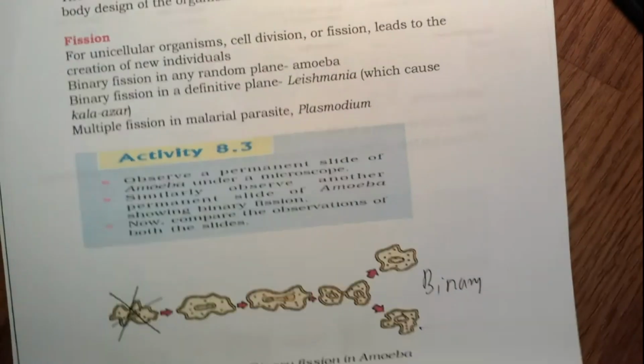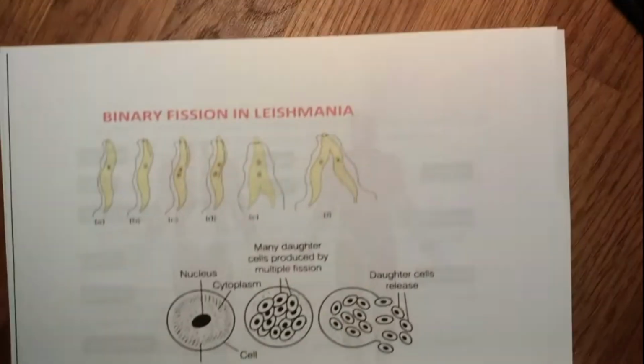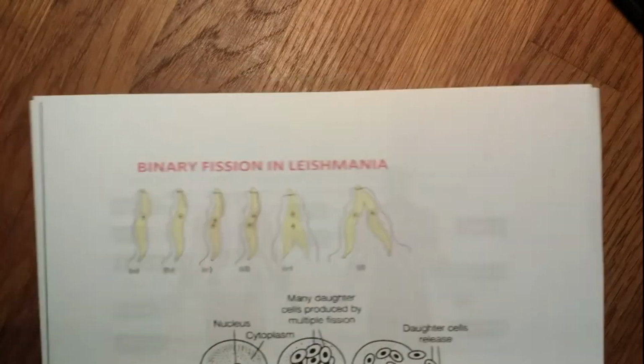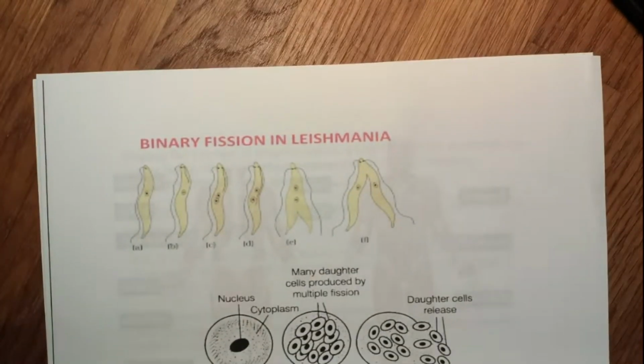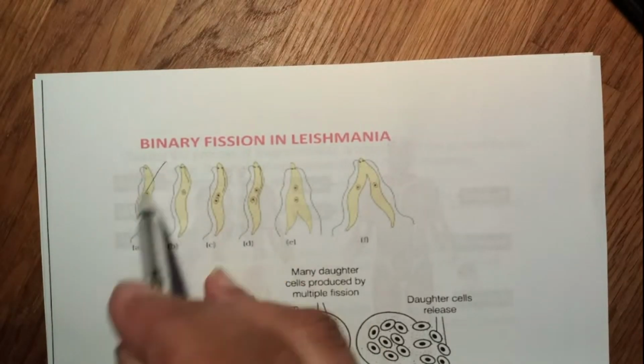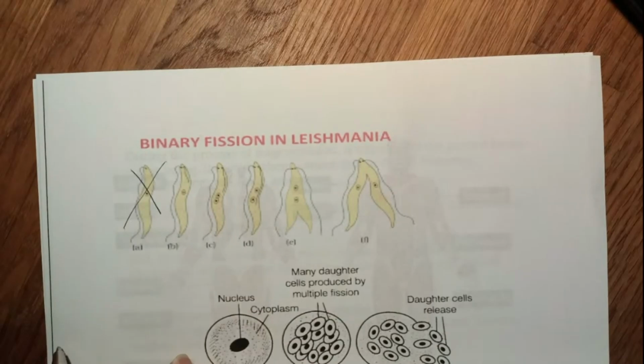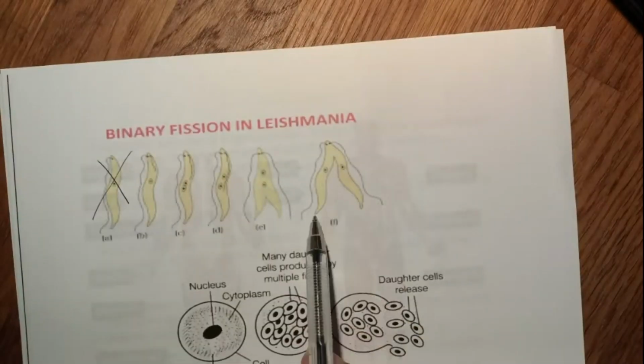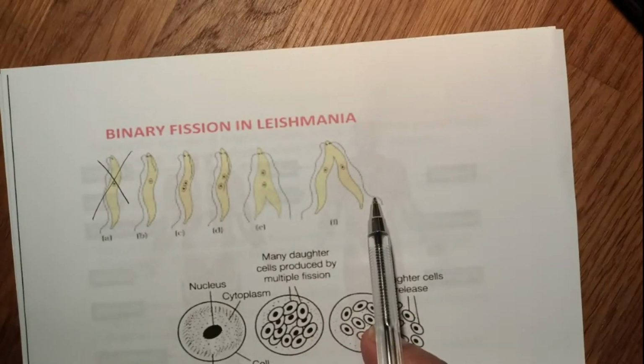Now, next one is a binary fission in a definitive plane, such as in Leishmania. So Leishmania has got a tail. Okay. So if it divides in a random plane like that, then it will not create exactly similar type of cells.